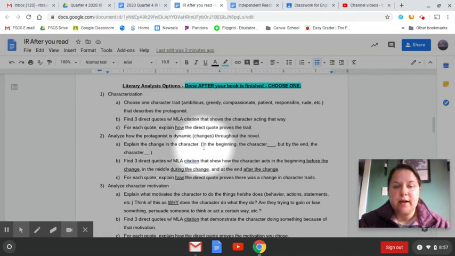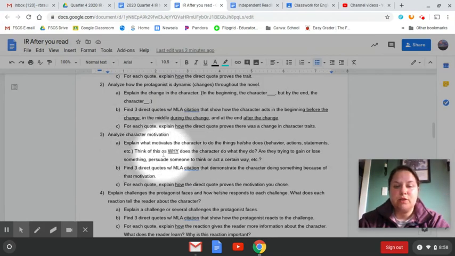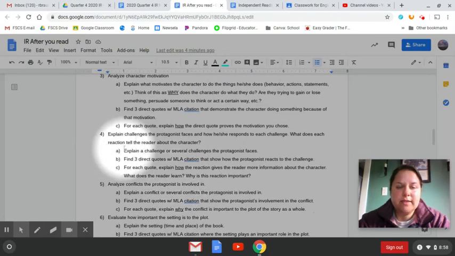2 deals with how your character changes. So in the beginning, your character is untrustworthy, but by the end, they are reliable. And your 3 quotes will help show that change, beginning, middle, end. 3 is character motivation, what motivates them to do what they do, what are they trying to get out of a situation. Again, your 3 quotes will show that character doing something because of that motivation, and then you explain how they are motivated and why.